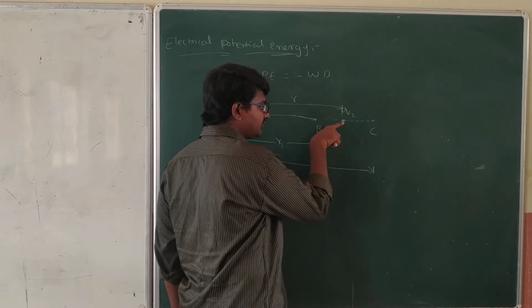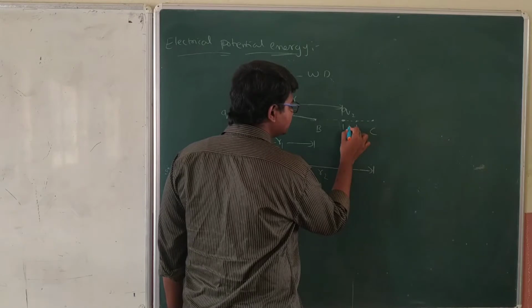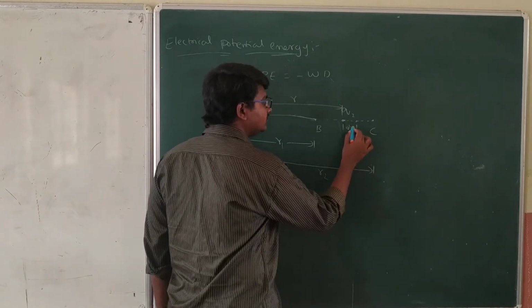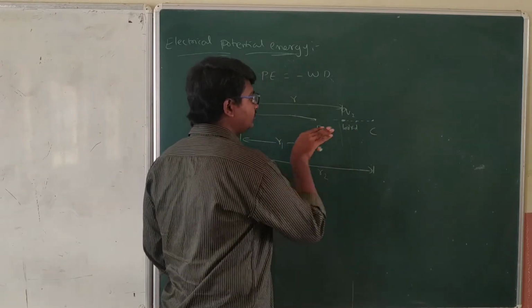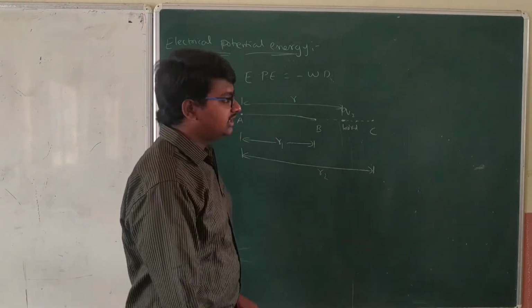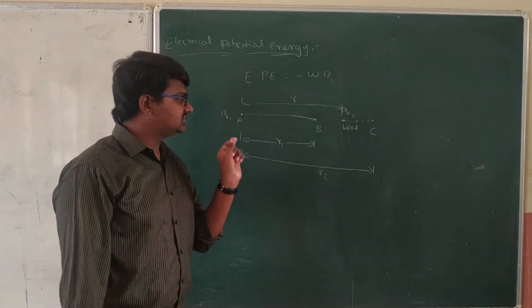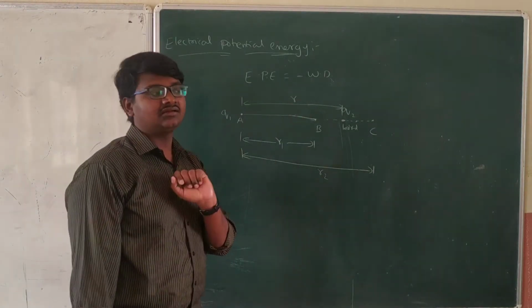I will push it from this position to here. Initially it is at a smaller distance, now its distance increases by a small length called dr, right?